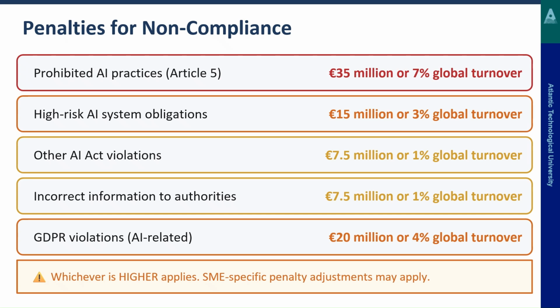So penalties for non-compliance, obviously, are going to be different for different levels of violations. If you're found to be breaking Article 5, prohibited AI practices, then it's 35 million or 7% global turnover. High-risk AI system obligations are 15 million or 3% global turnover. Other Act violations can be 7.5 million or 1% global turnover. Incorrect information to authorities is the same, and GDPR violations, whether AI related or not, that's 20 million or 4%